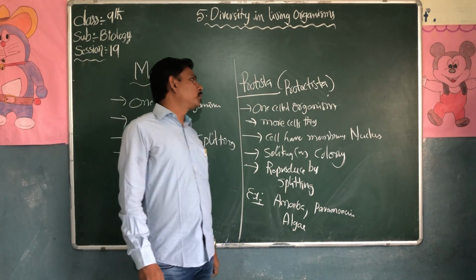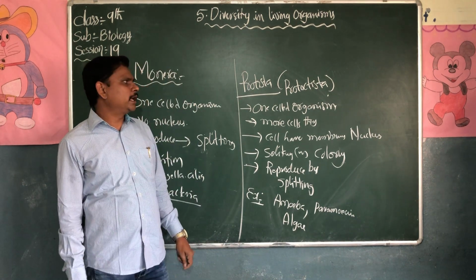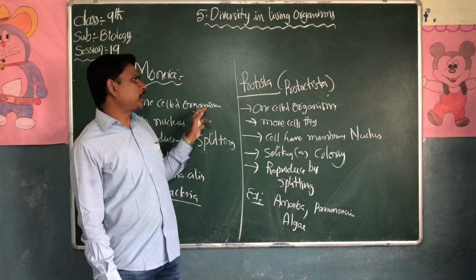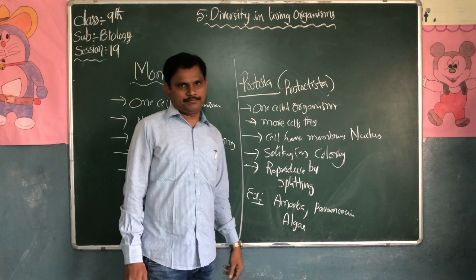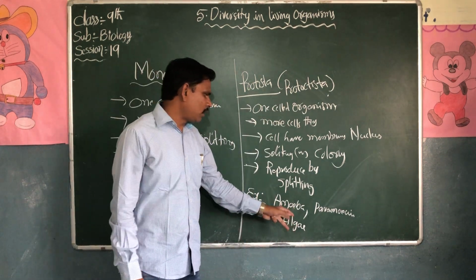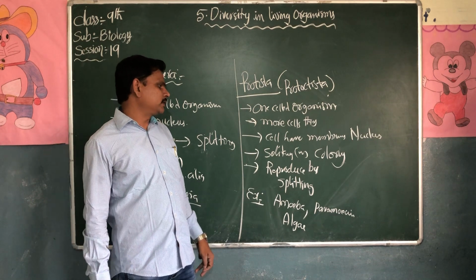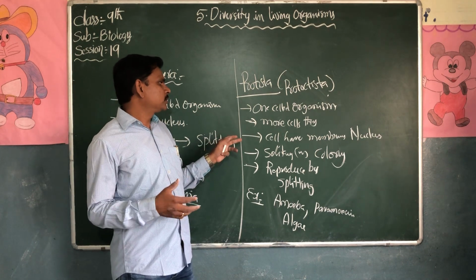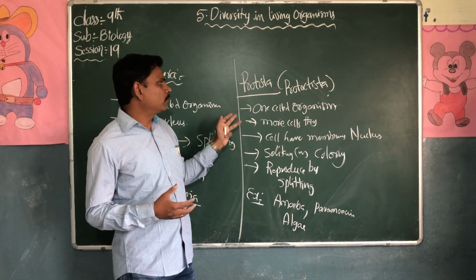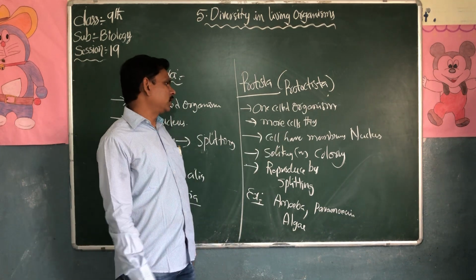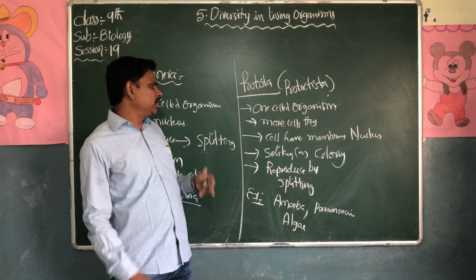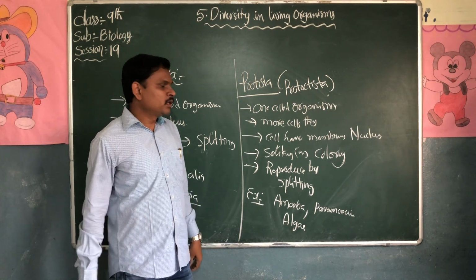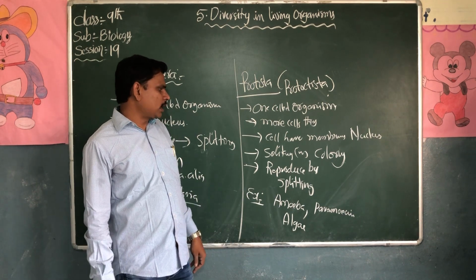The second one is Protista. Most of the Protista are one-celled organisms. For example, amoeba is a single-celled organism. Algae and some paramecium are multi-celled organisms also. Some have more cells in their body, multicellular organisms. The cell has a membranous nucleus. They live solitary or in a colony, a group or singly. They also reproduce by splitting into 2 organisms.